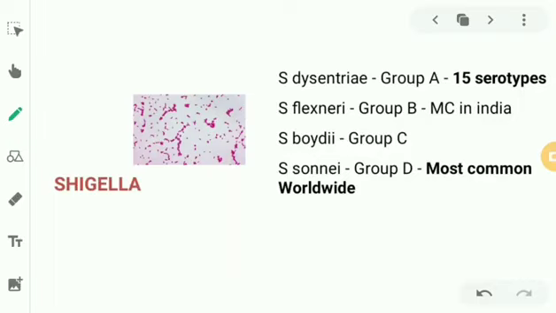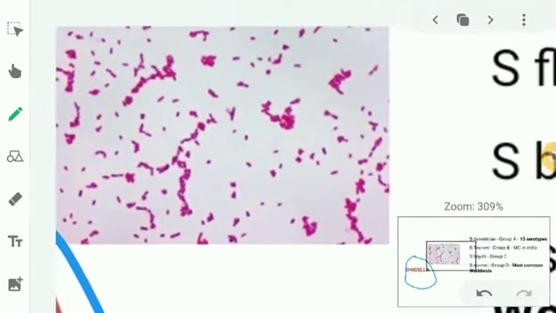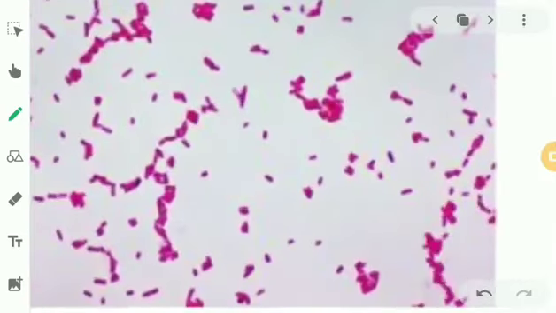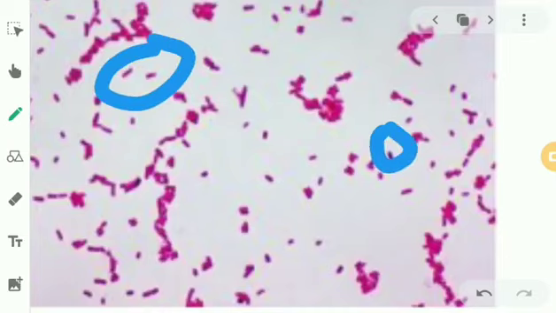So the next member of Enterobacteriaceae is Shigella. Already I've given a picture of Shigella, a gram-stained Shigella. They are gram-negative bacteria. We already know that. If you zoom in, you can see they are bacilli, and they are pink in color, not blue in color. So they are gram-negative in nature.